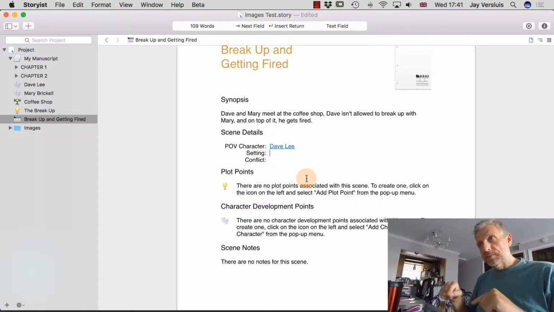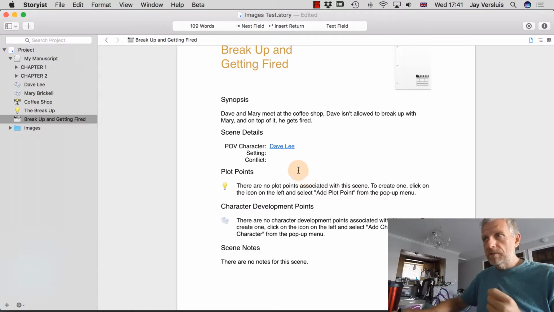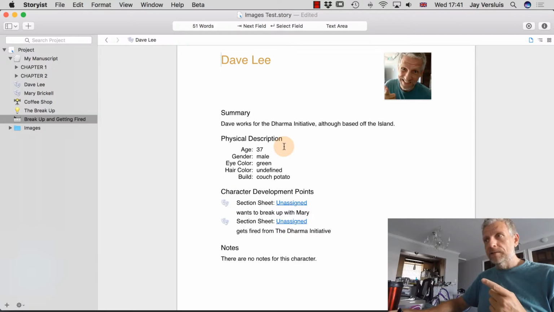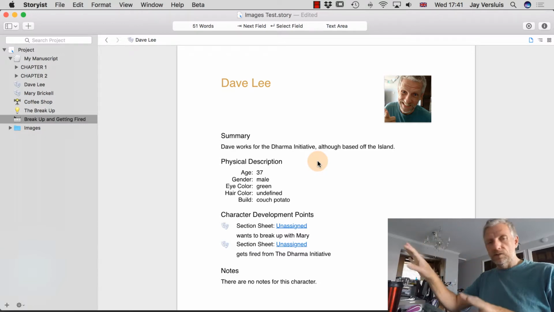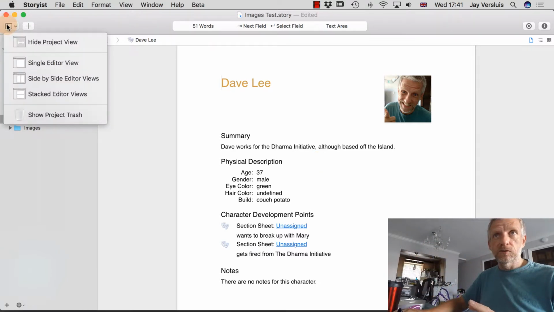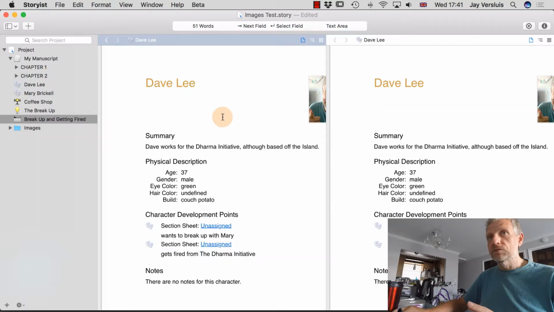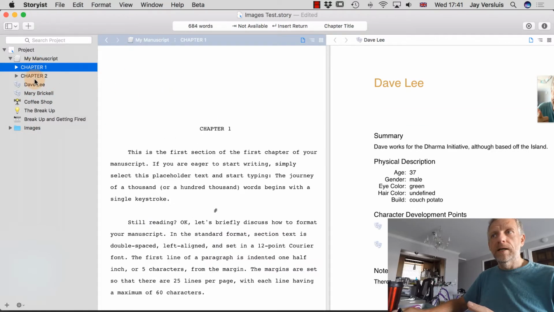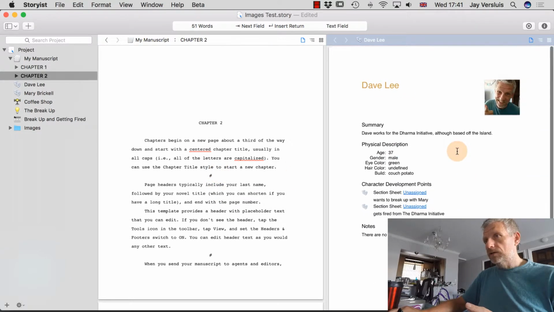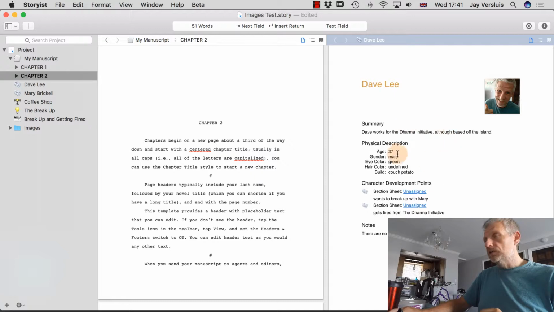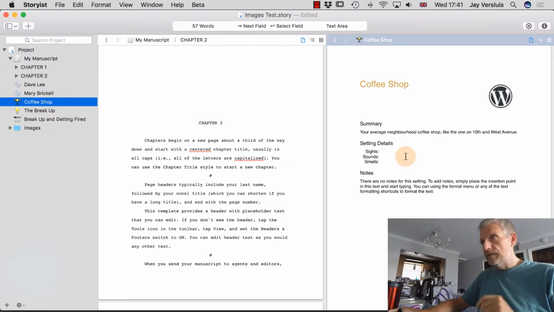So the concept here is that if I wanted to know who's breaking up with who again, what's this character about, then with this link, I can literally click on it, and then I go to Dave Lee's character sheet. And imagine this again, this is open in the other window. That means for demonstration purposes here, the side-by-side editor views. In here, we're having our manuscript or our screenplay, and on the right hand side here we have the character sheet open. So I can now say, oh yeah, so I need to write about Dave. Dave does this, and then I can say, what's this scene all about? The coffee shop.